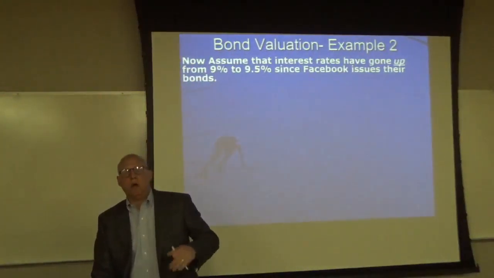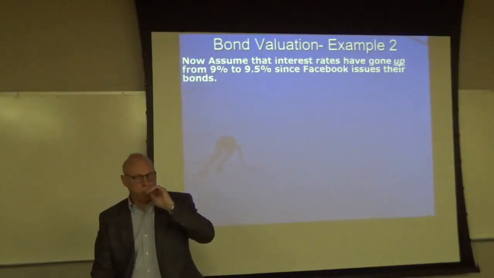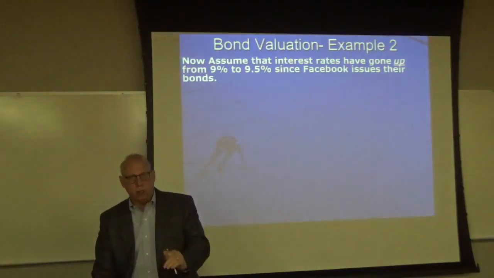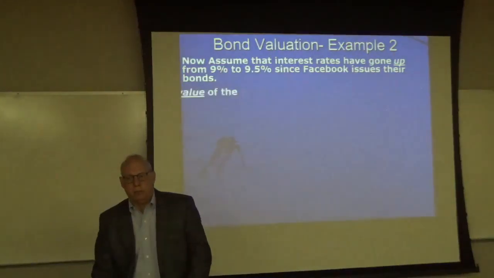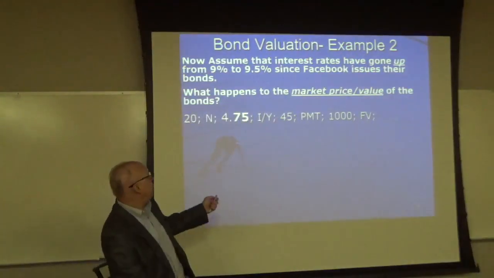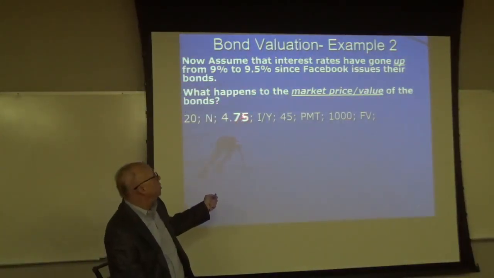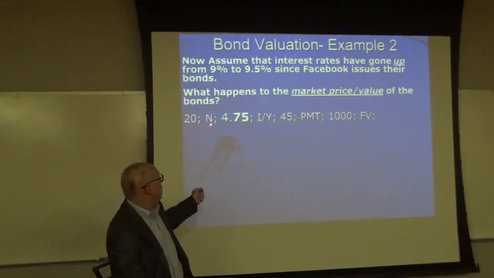Now assume that interest rates have gone up in the market from 9% to 9.5% since Facebook issued their bonds. Facebook's coupon rate has not changed, but the market rate has. What happens to the market price or value of the bonds? The only thing we need to change is our I/Y. Our I/Y goes from 4.5 to 4.75. 4.75 times 2 is 9.5. The payment stays the same. The par value stays the same. N stays the same. The only thing that changes is I/Y.